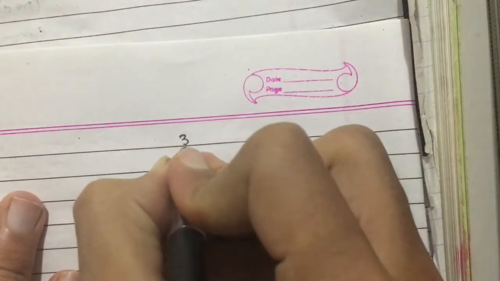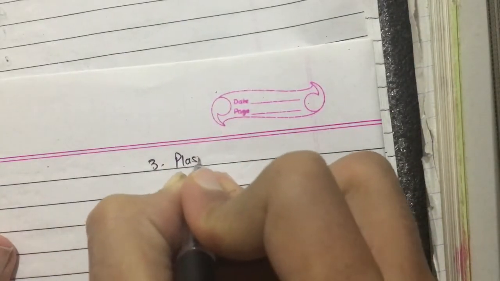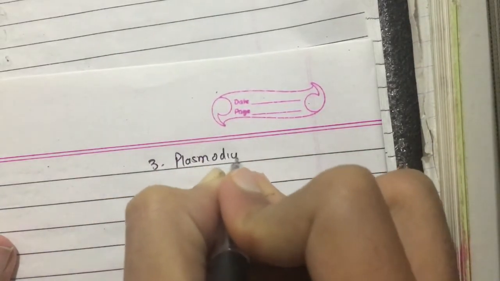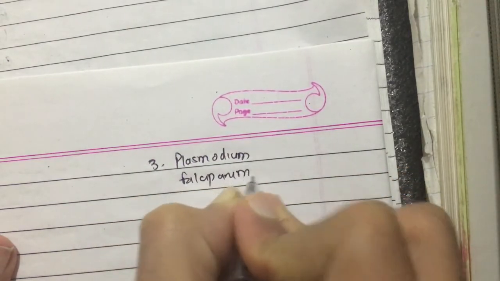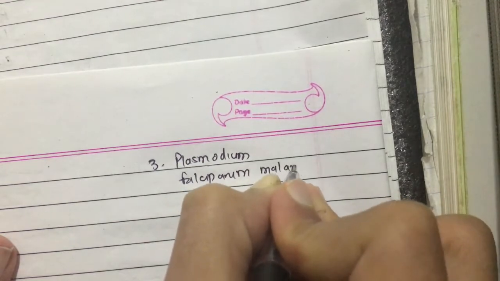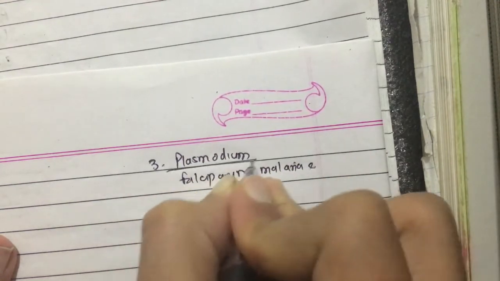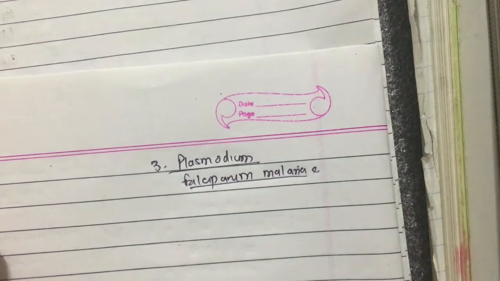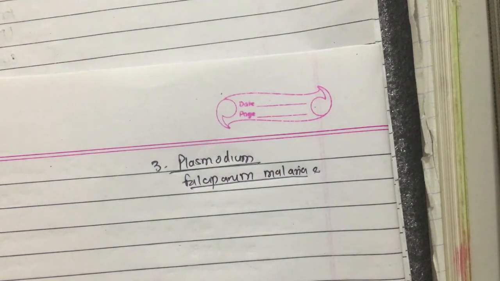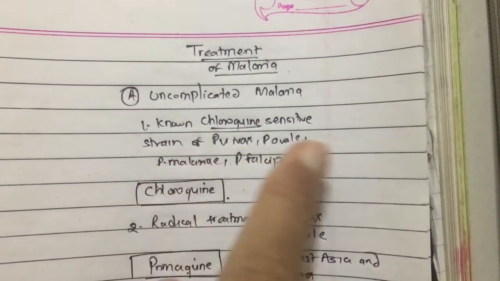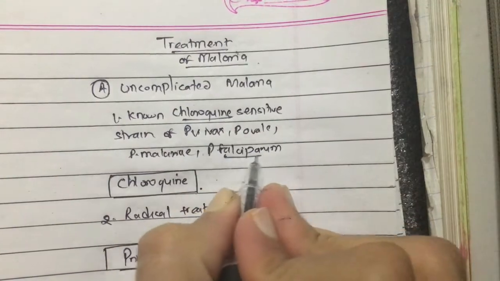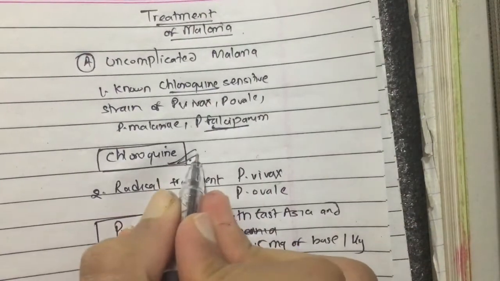Third is the treatment of Plasmodium falciparum malaria. If in that area Plasmodium falciparum is sensitive to chloroquine, then we can give chloroquine.